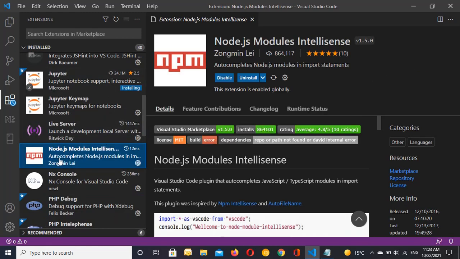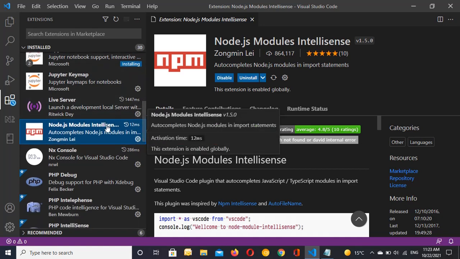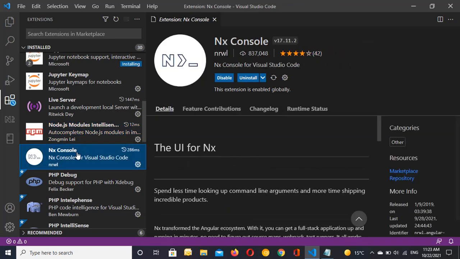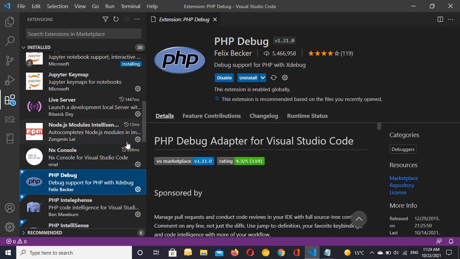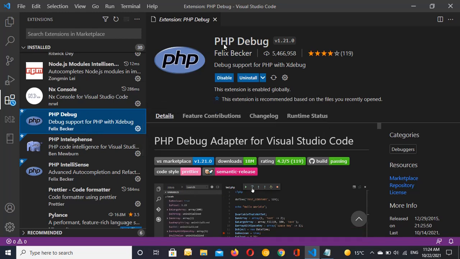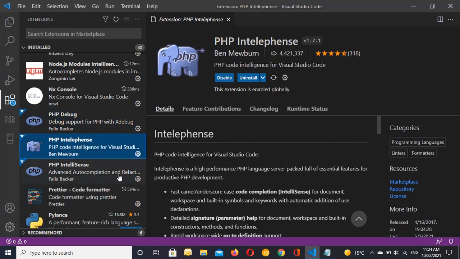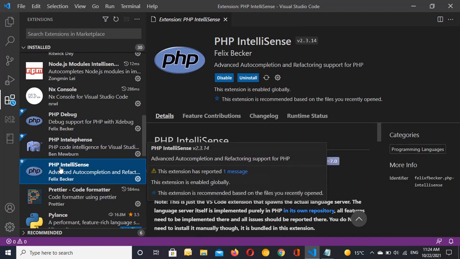The next one is Node.js. Node.js module IntelliSense. It's related to NPM, and it's really important to install as an extension in your VS Code. The next one is Nx Console. The next one is PHP Debug. The next one is PHP Debugger. And the next one is PHP IntelliSense.